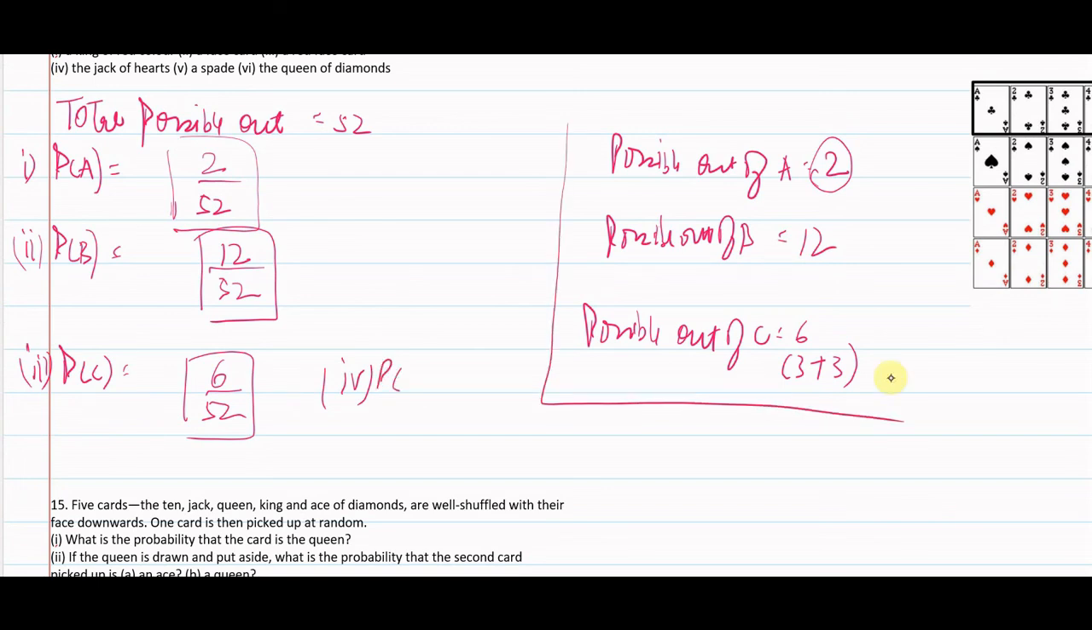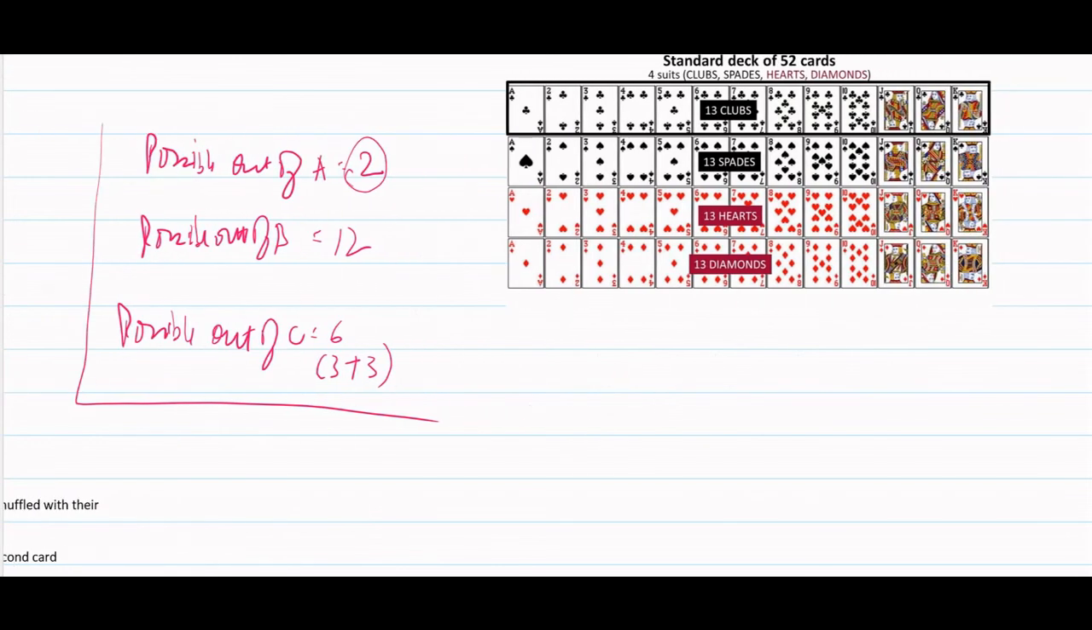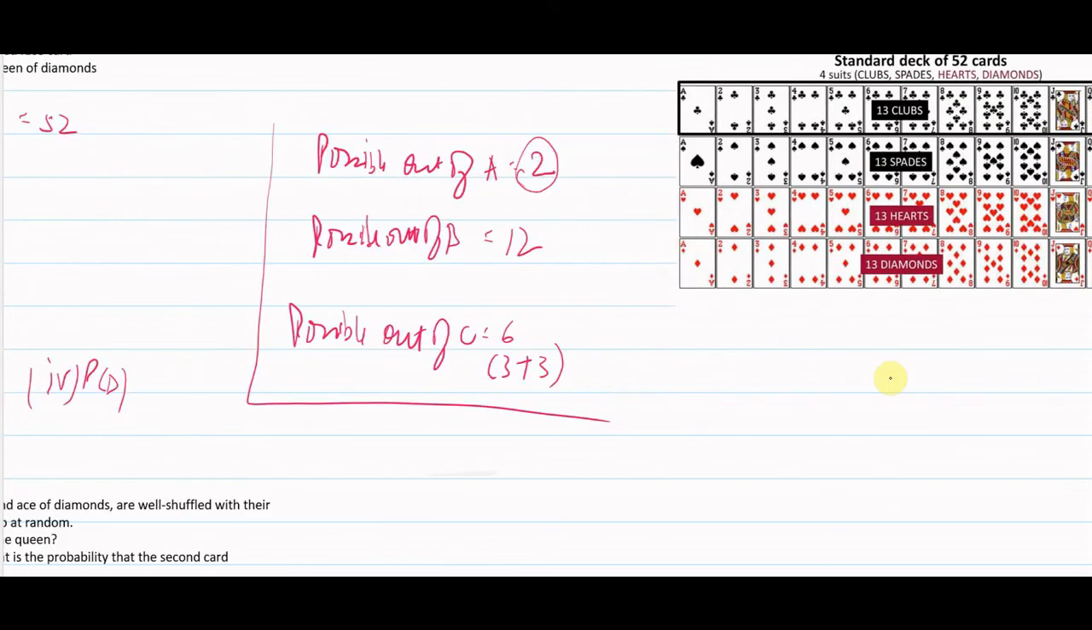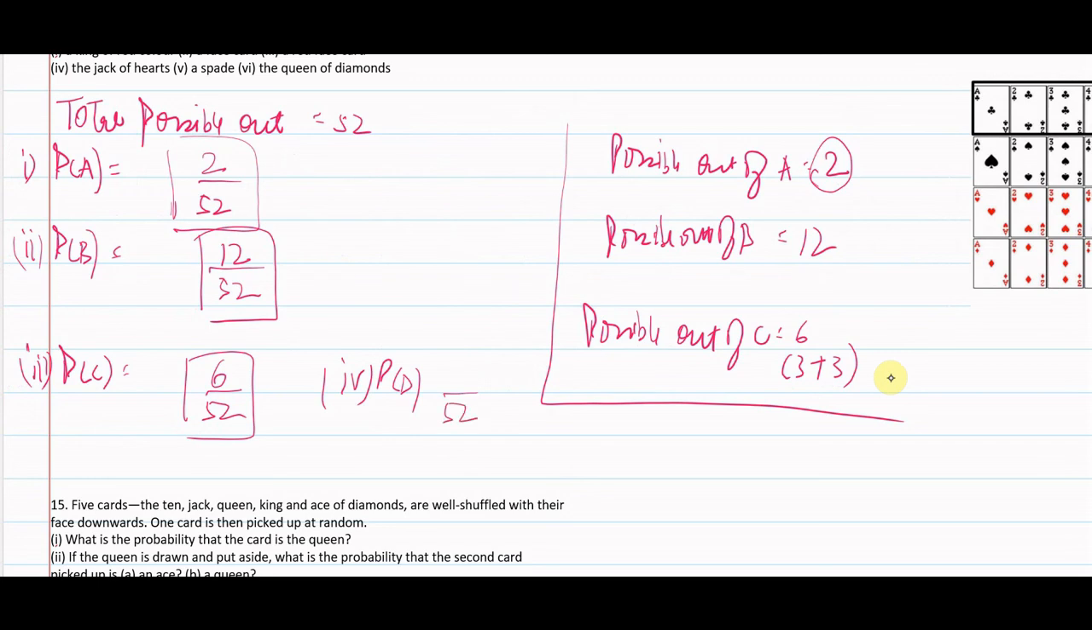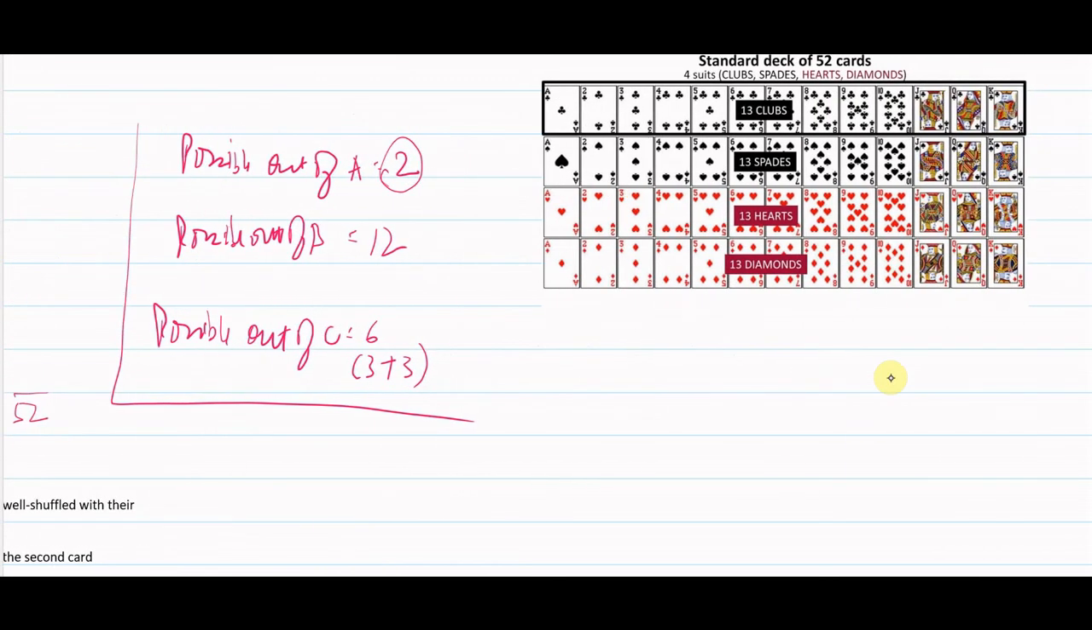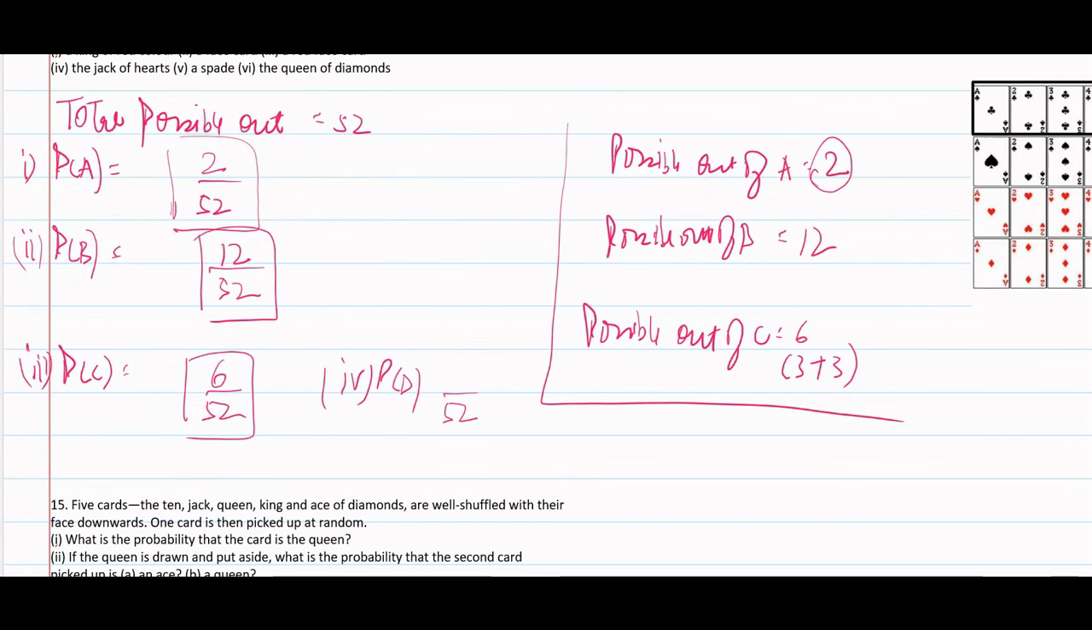What is the probability that the card is the Jack of Hearts? We would take it as the probability of event D. Jack of Hearts, only one card. Total outcome is given 52. We need Jack of Hearts, which is given 1. Only one available. So the probability would be 1 by 52.